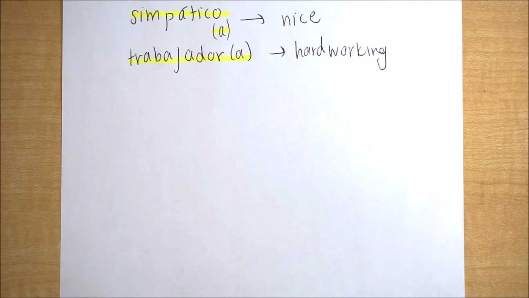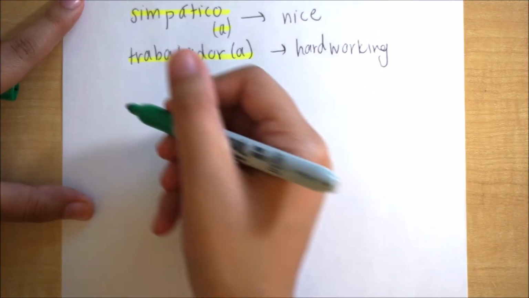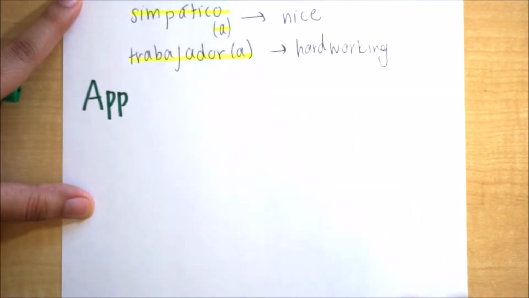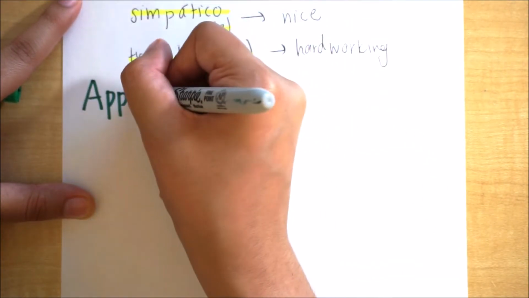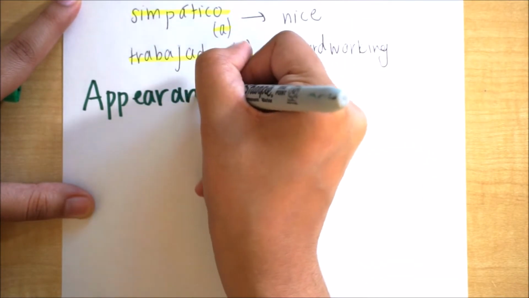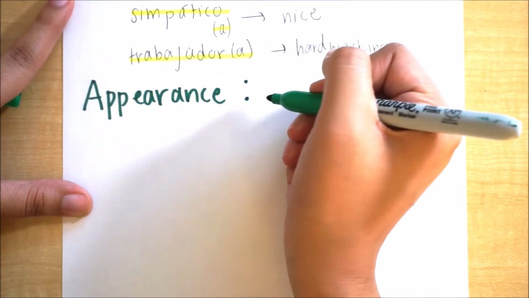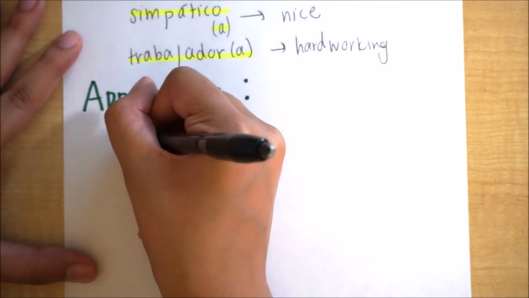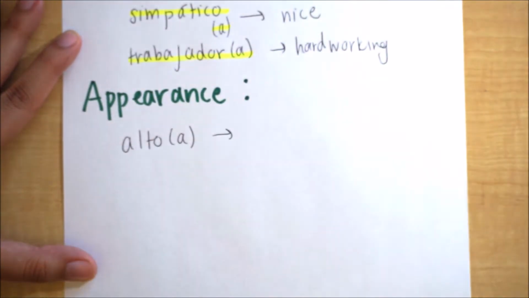All right. So there are categories, right? Like how we can describe people. First, we did personality. Now let's describe people based on how they look, based on their appearance. So that's what we're going to jump into next. We're going to describe people based on how they look. Are they tall? Are they short? So kind of like that.